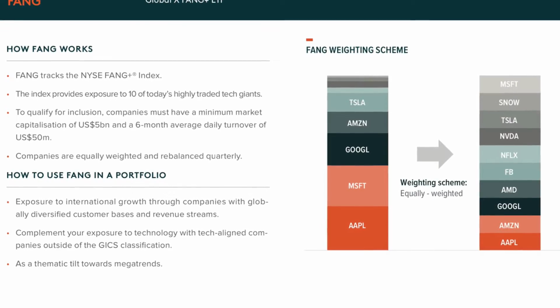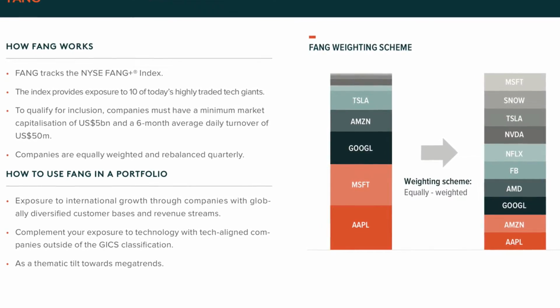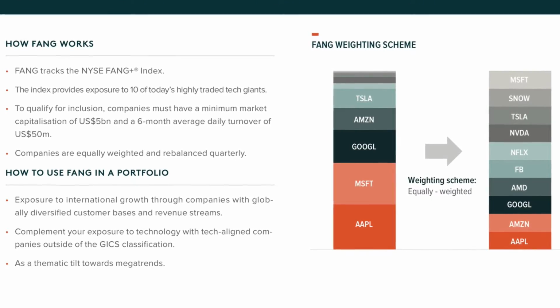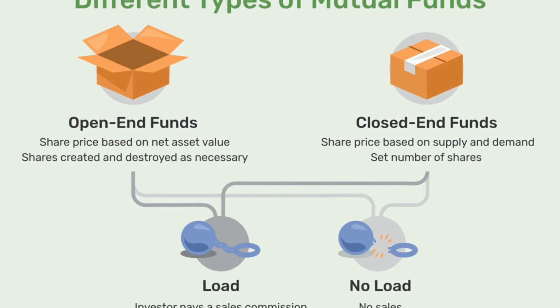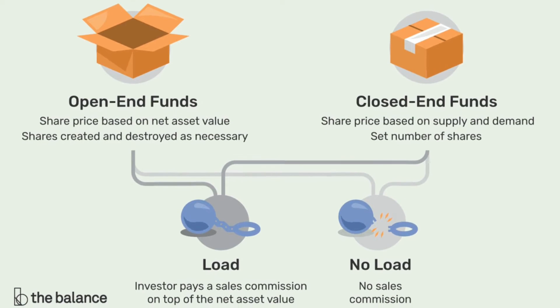Global X are the ones who own the underlying shares in each of the individual companies. So when we buy shares in the ETF, we buy from Global X, who continually issue new units in an open-end fund, and not the individual companies inside the ETF.